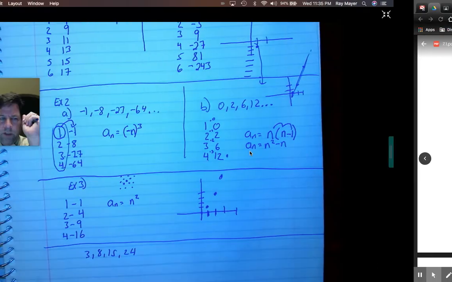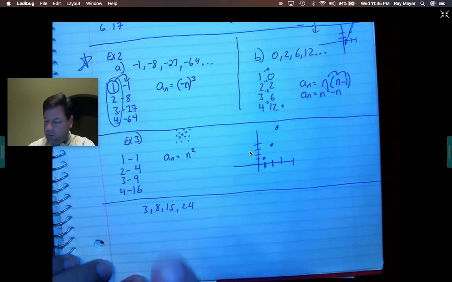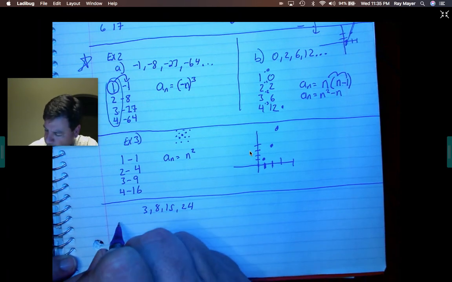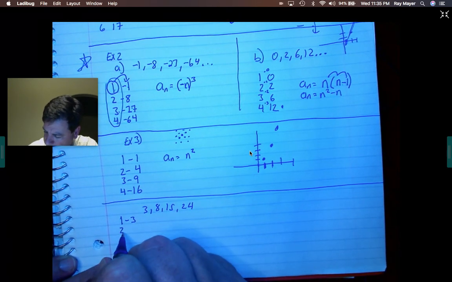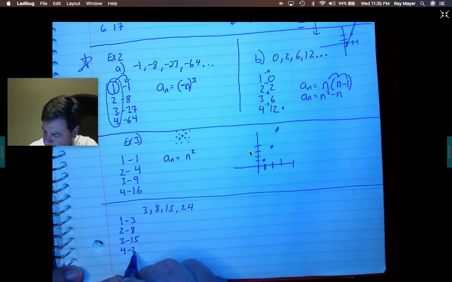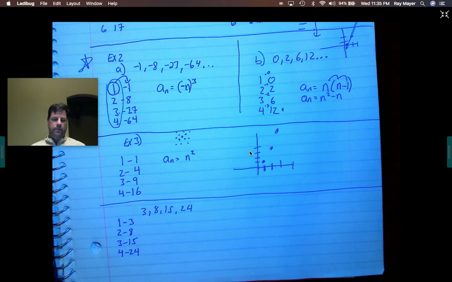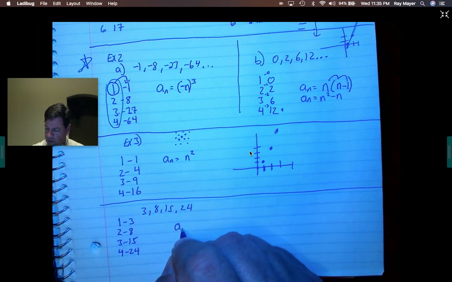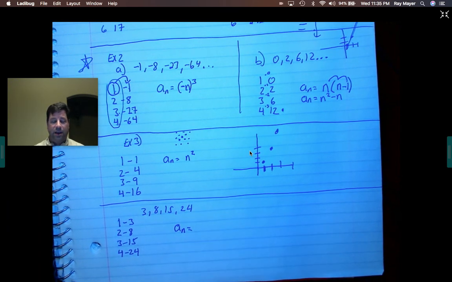So let's go over my paper here. We're down here. Here's my point. So the first term is a 3. My second term is an 8. Third term is 15. Fourth term is 24. All right. And again, some of you may see it pretty easily. Some of you may not. Some of these are difficult to see. They really, really are. I know I'm going to do a sub n equals. And right now you got a lot of the problem right now. It's going to be a sequence in our series.